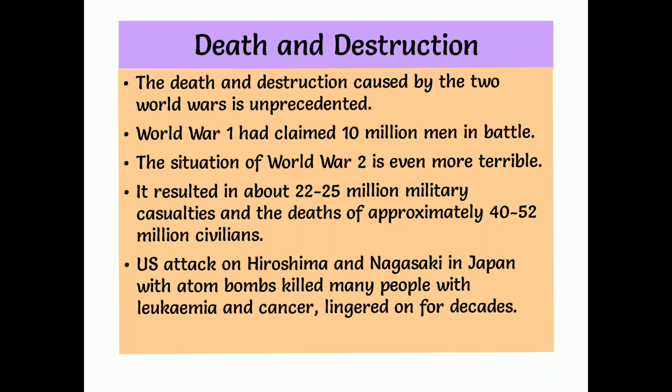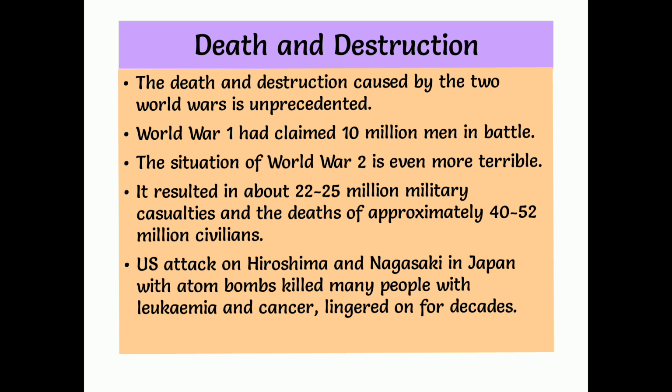Death and destruction. A lot of death and destruction happened in the time of the world wars. The death and destruction caused by the two world wars is unprecedented. So we can't say how it happened. How many people have died also, we can't express. World War I claimed 10 million men in battle, and the situation of World War II is even more terrible.